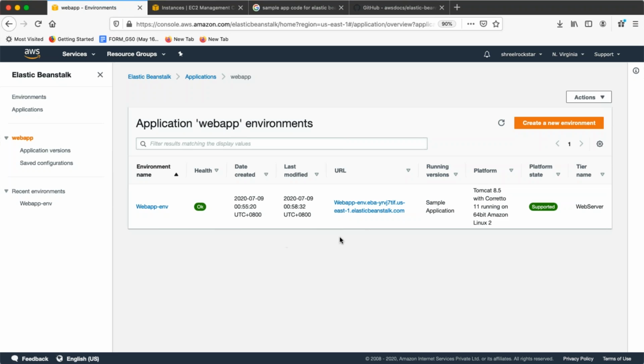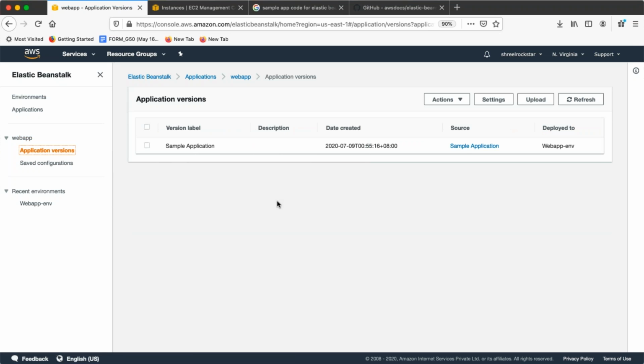Yeah. If you go to your application versions, that will give you the complete list. Now I have only one, so it will show me only one. But let's suppose you deployed yesterday, and the day before, that will show you with the date and time.